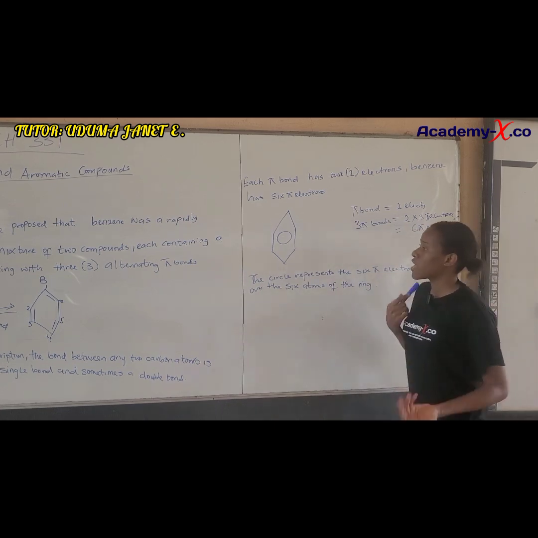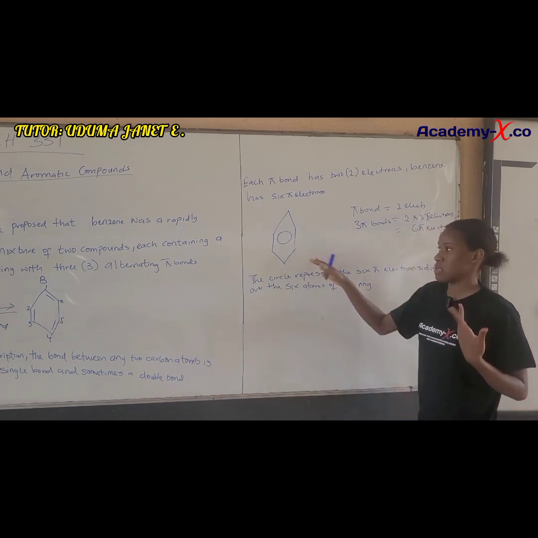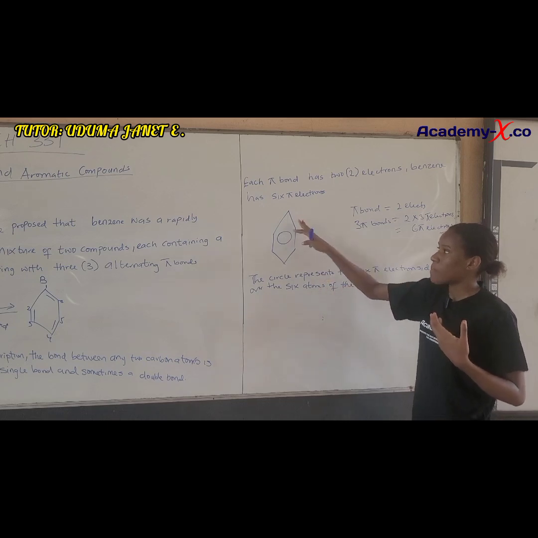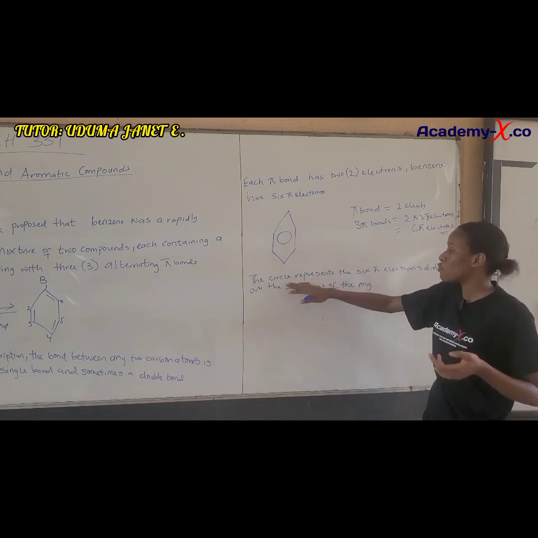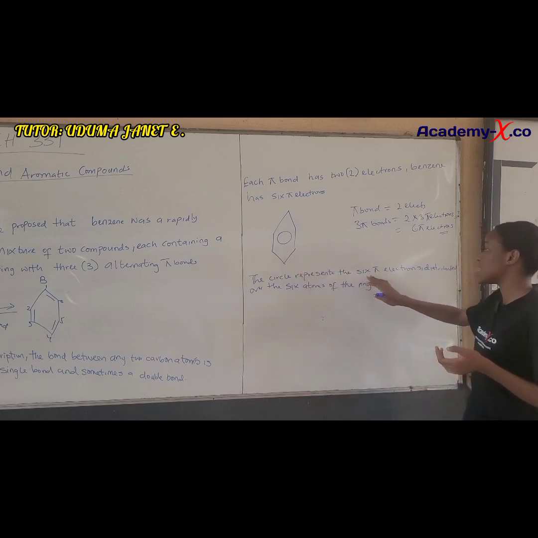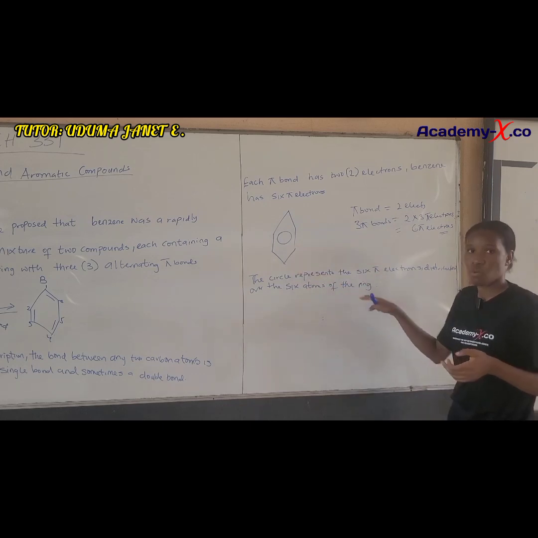Now, some textbooks usually draw benzene this way, as a 6-membered structure with a circle in the middle. So this circle that is drawn represents the 6 pi electrons, which is distributed over the 6 atoms of the ring.